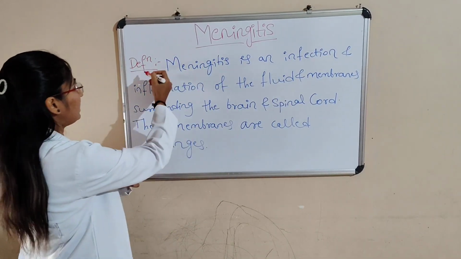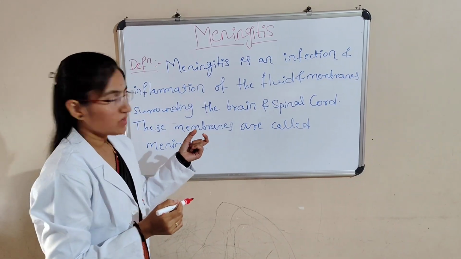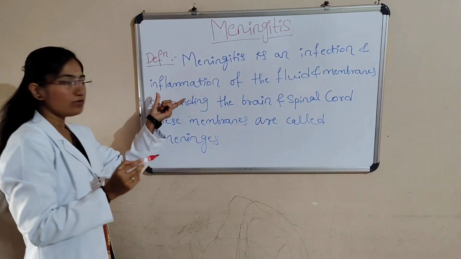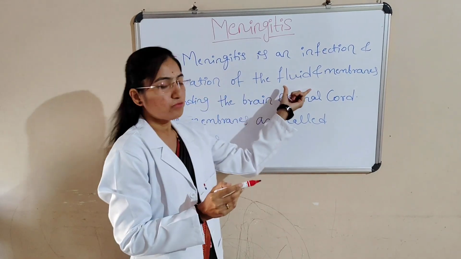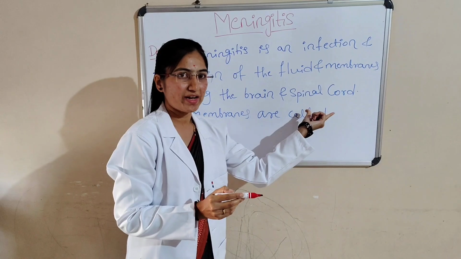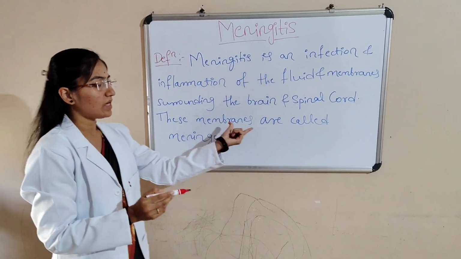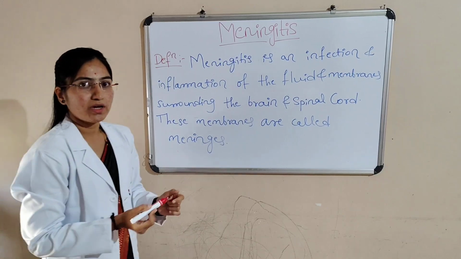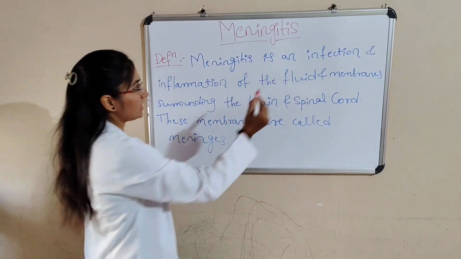Next we'll see the definition of meningitis. Meningitis is an infection and inflammation of the fluid and membranes surrounding the brain and spinal cord. These membranes are called meninges. Here, both infection as well as inflammation.